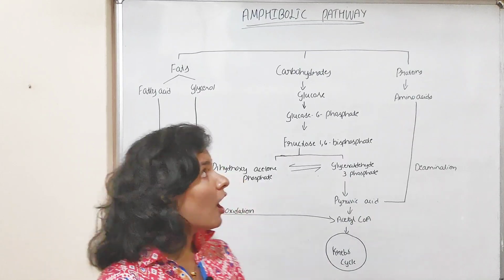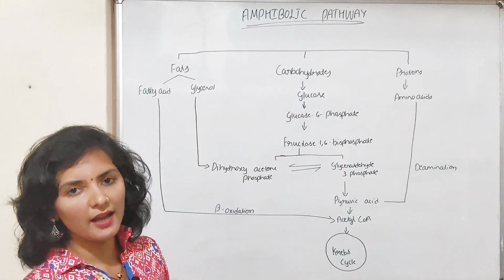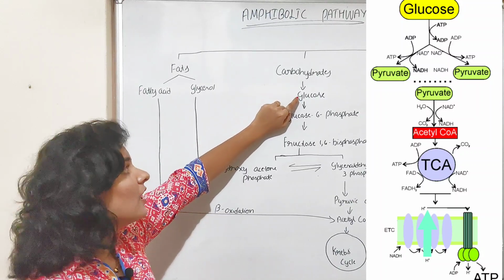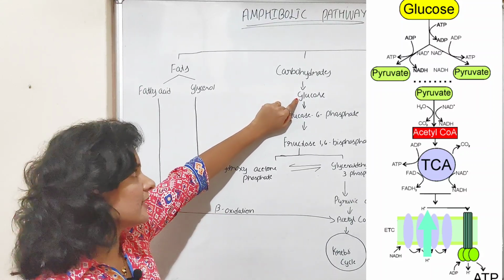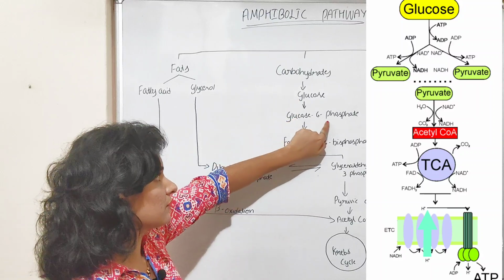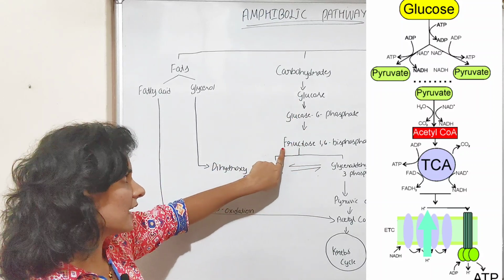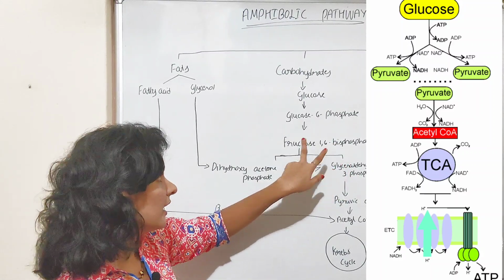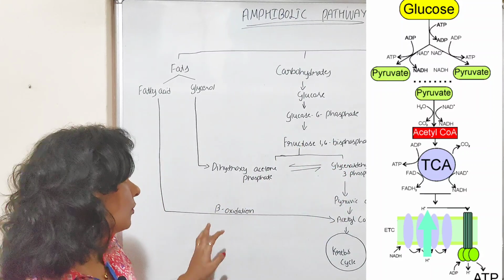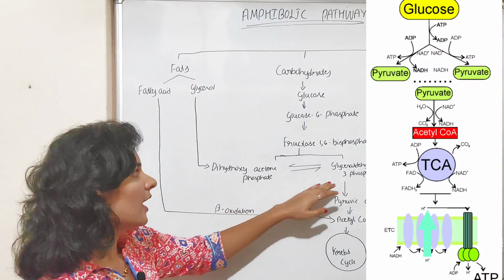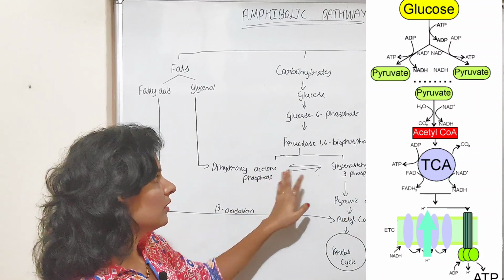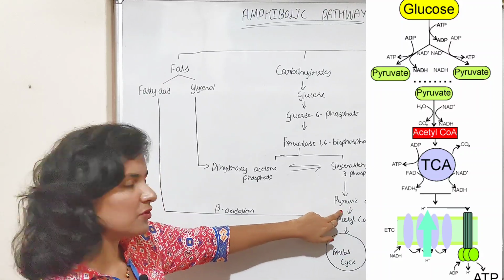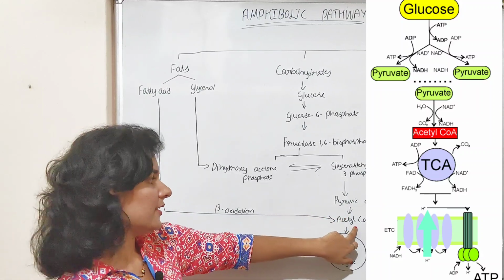First, we'll brush up on how carbohydrate gets oxidized to yield energy. First, carbohydrate gets broken into a simpler form, that is glucose. Later glucose undergoes glycolysis, that is glucose changes into glucose 6-phosphate. Later it is converted into a 6-carbon compound, that is fructose 1,6-bisphosphate. This 6-carbon compound later splits into two 3-carbon compounds, that is dihydroxyacetone phosphate and glyceraldehyde 3-phosphate. These compounds are later converted into pyruvic acid. Pyruvic acid after oxidative decarboxylation yields acetyl-CoA.